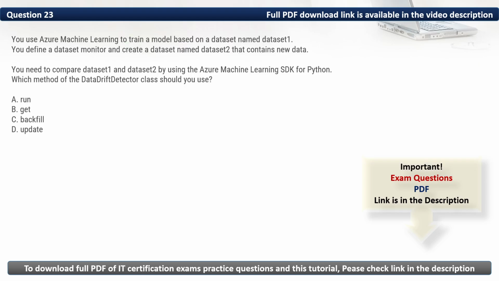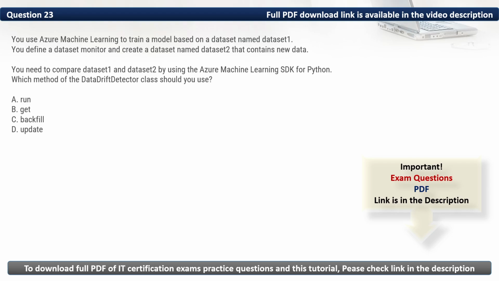Question 23. You use Azure Machine Learning to train a model based on a dataset named Dataset1. You define a dataset monitor and create a dataset named Dataset2 that contains new data. You need to compare Dataset1 and Dataset2 by using the Azure Machine Learning SDK for Python. Which method of the DataDriftDetector class should you use?